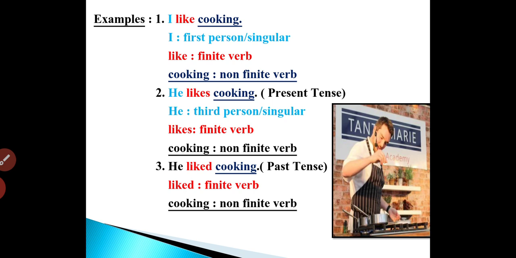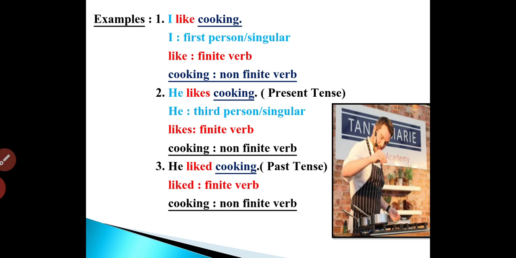Now children, when you compare sentence 1 and sentence 2, when I say, I like cooking, like over here is coming in accordance to I. And when I say, he likes cooking, likes over here is coming in accordance to he. So now, when you compare both of these sentences, you can easily understand how the subject is affecting the verb over here. When we are saying I, we are using like. When we are saying he, we are using likes.